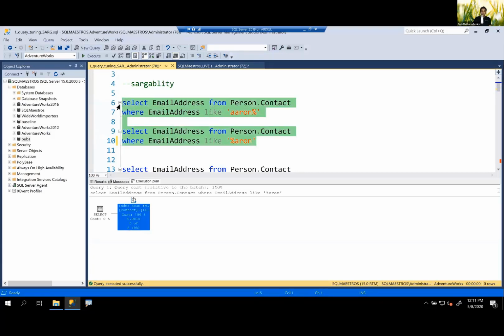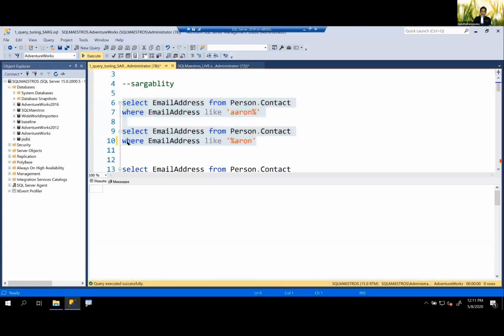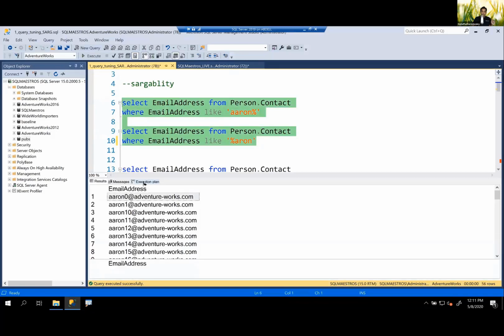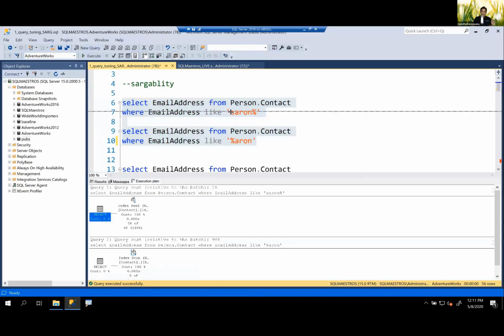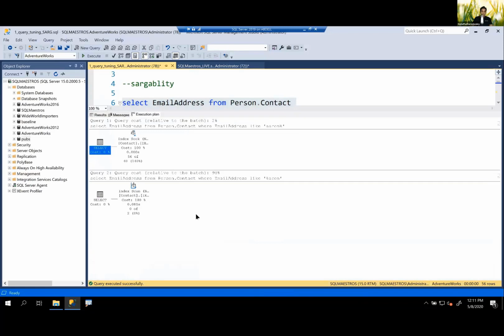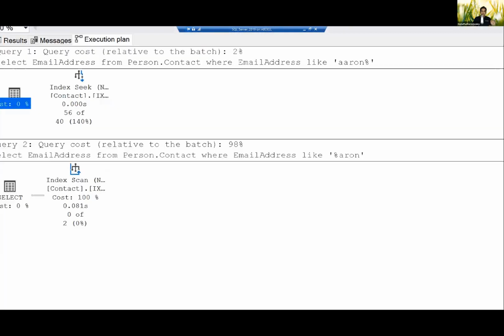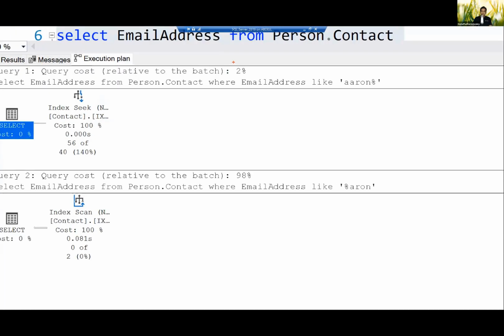If I take both of them and execute it and go to the execution plan, look at what the optimizer thinks. The optimizer thinks that the first query, which is actual seeking, is 2% versus the next one, which is 98%, which is scanning. That's the kind of expense ratio that the optimizer thinks. Which means the second one is quite expensive.